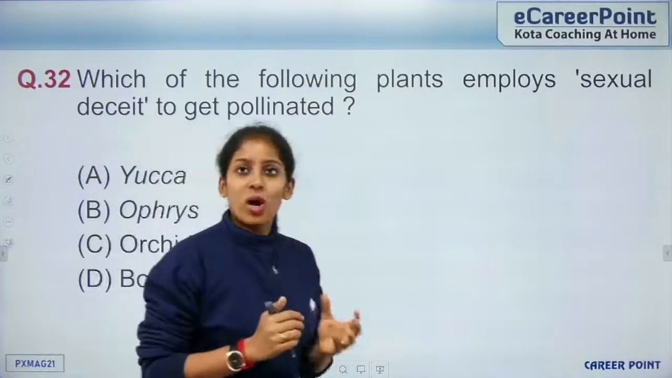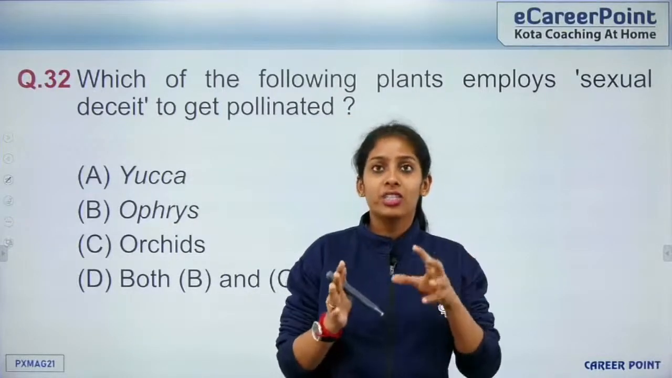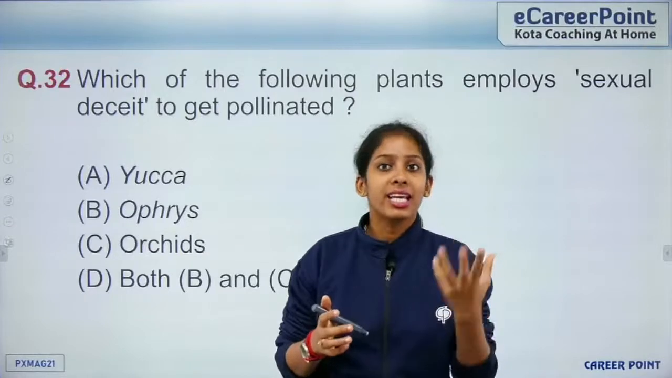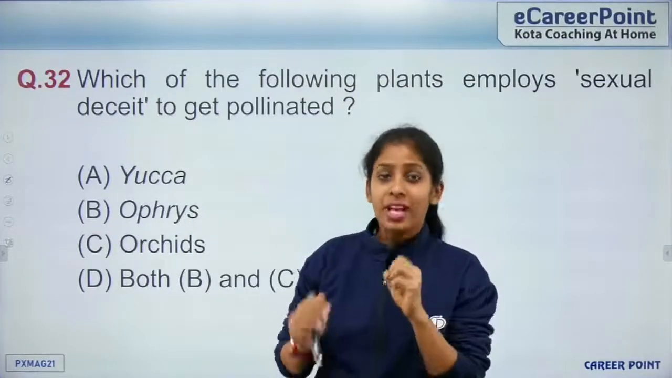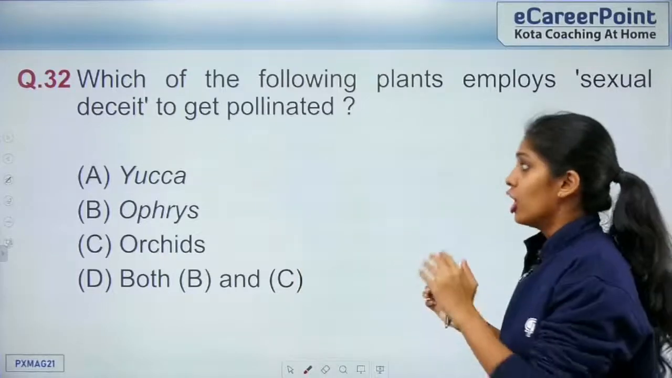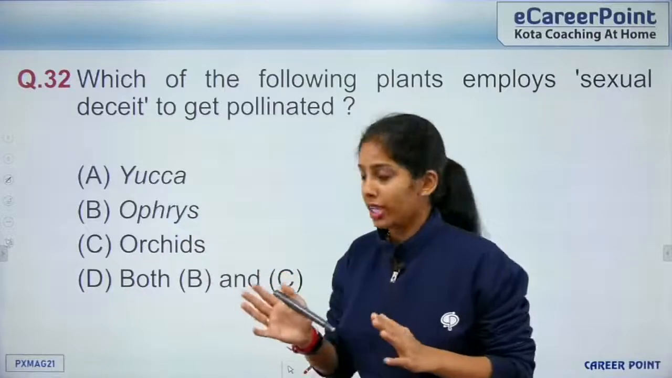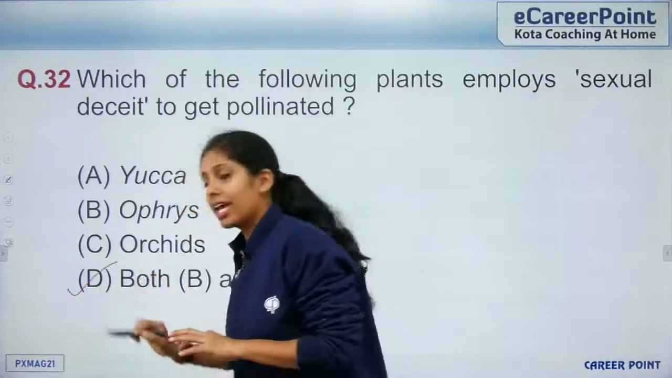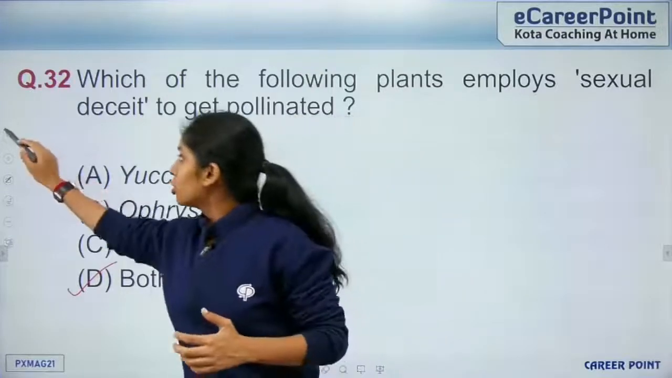So there is one type of flower in which one petal resembles the color, the shape, the size of a particular insect which is supposed to pollinate that particular flower. That is your sexual deceit. So which of the following? It is your Ophrys, your Mediterranean orchid, and normal orchids, they undergo this sexual deceit. So the answer will be both B and C.